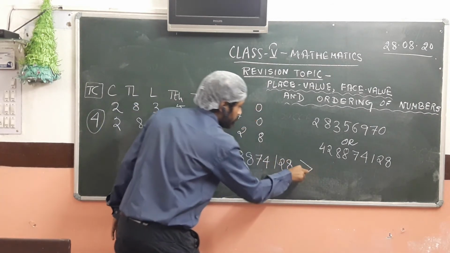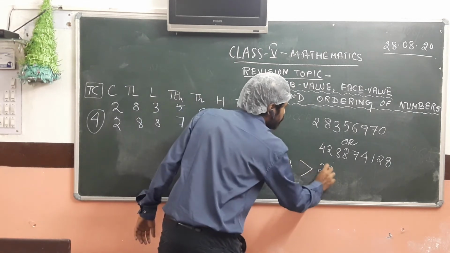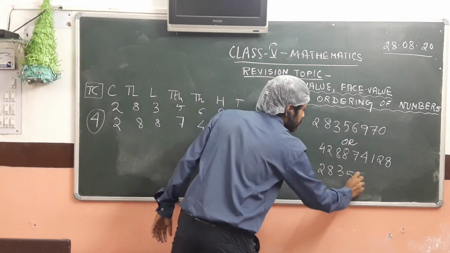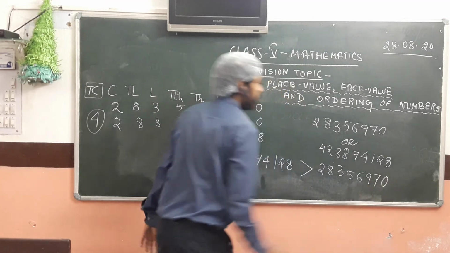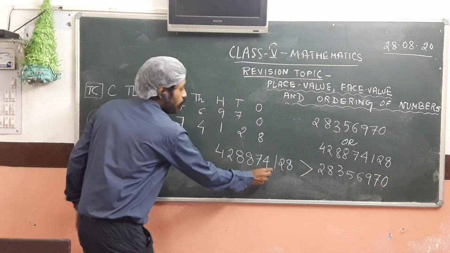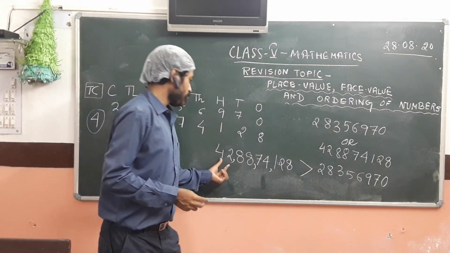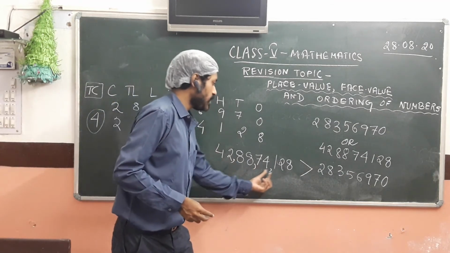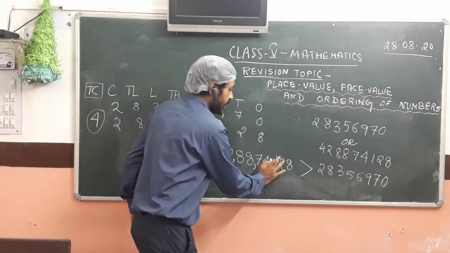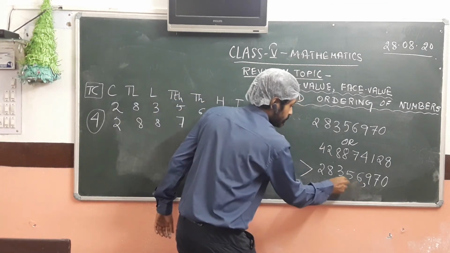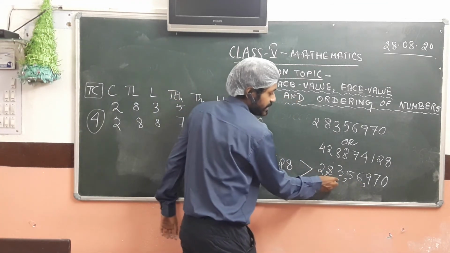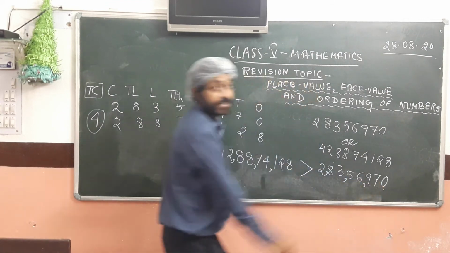So therefore we use the greater than sign to write this. So 4288 74128, how do we spell it out? 42 crores 88 lakhs 74,128 is greater than 2 crores 83 lakhs 56,970.